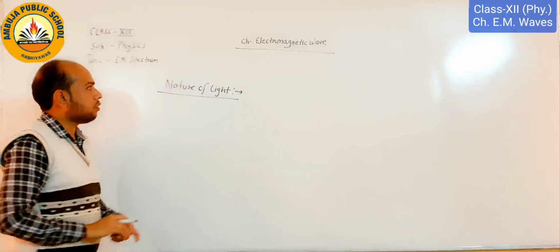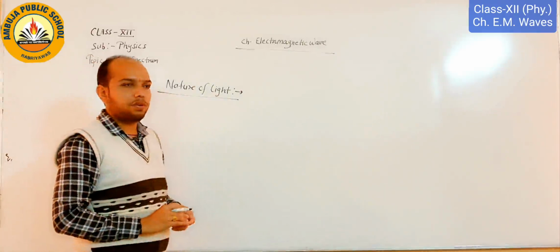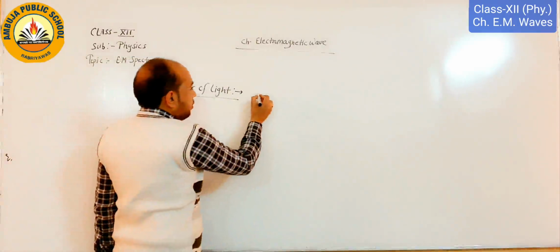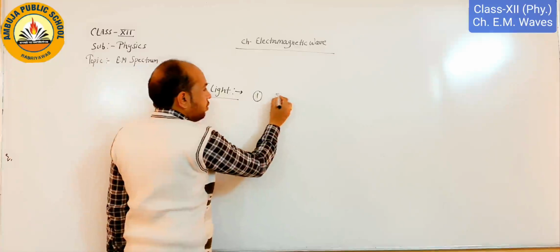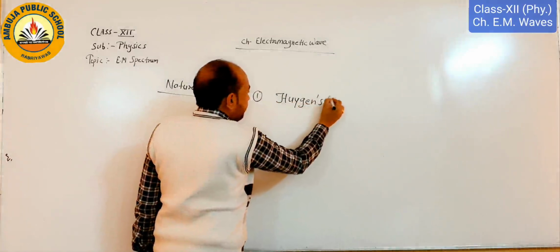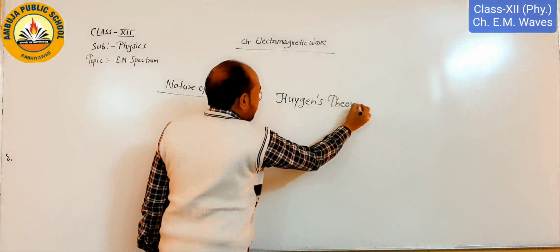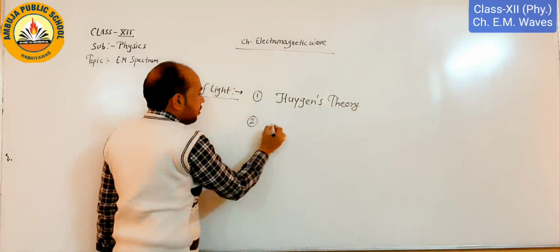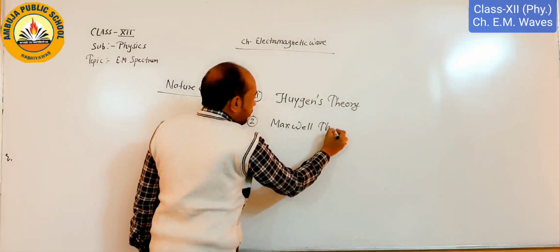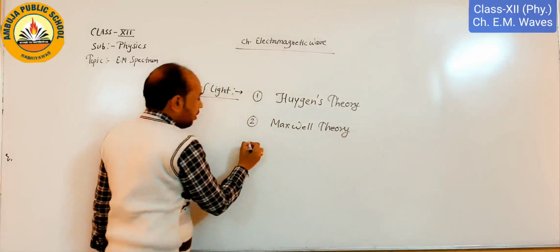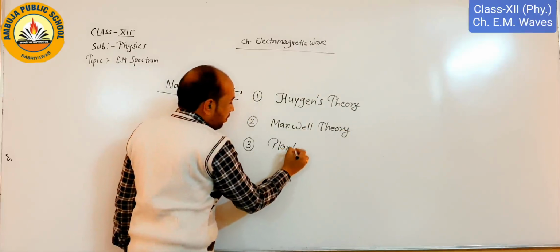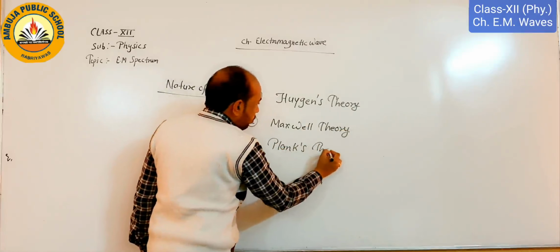So in order to understand the nature of light, there are different theories which we have already learned in previous classes. There are some different theories like Huygens theory, Maxwell theory, and the third one, Planck's theory of light.